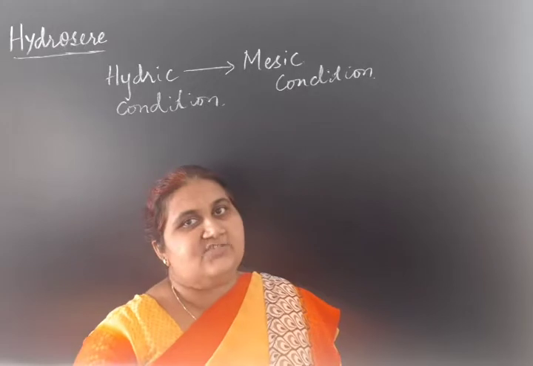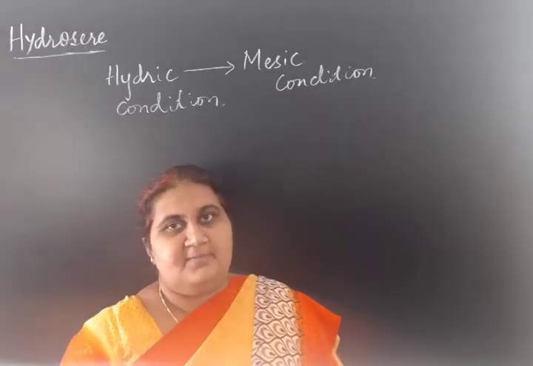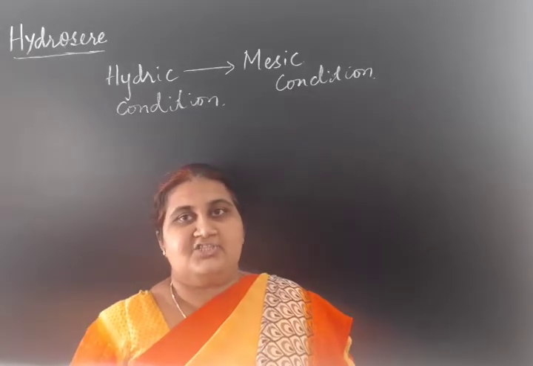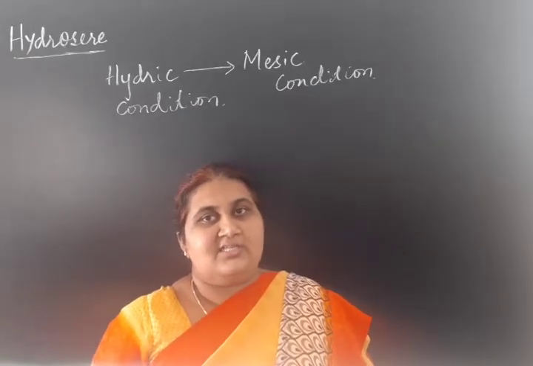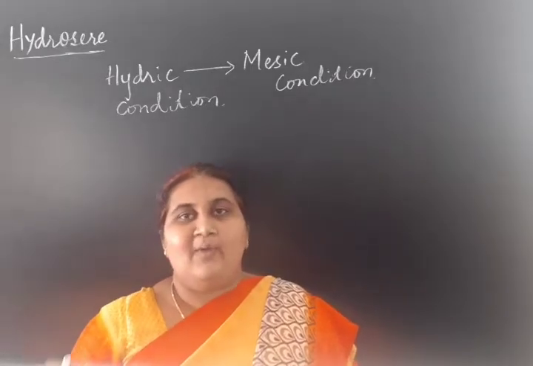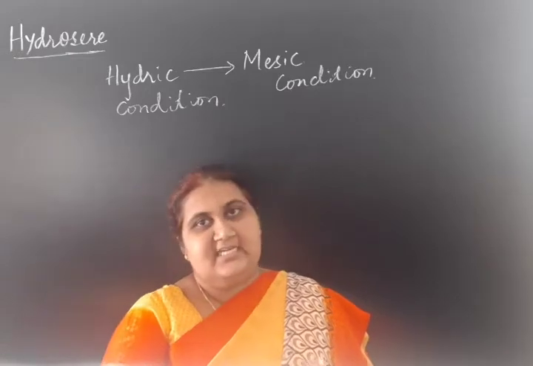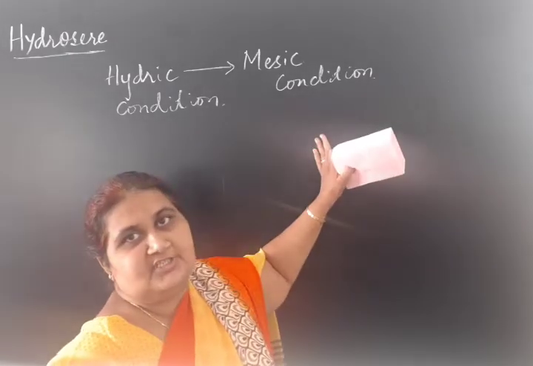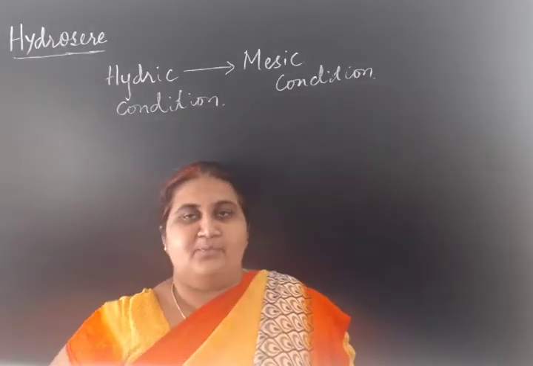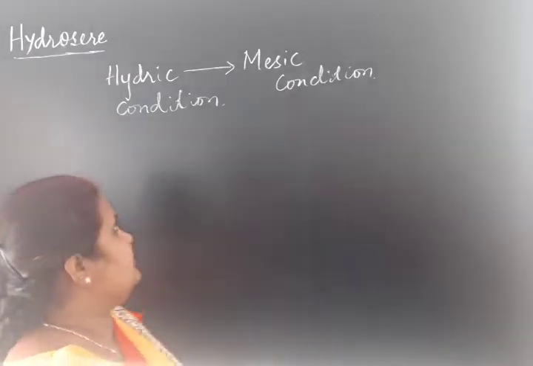At the end, it is the formation of mesic habitat, mesic condition. When the ecological succession begins in hydrarch, it is the hydric condition, the aquatic environment. So at the end, what will be formed? It is the mesic condition. So that is the difference between hydrarch as well as xerarch succession.